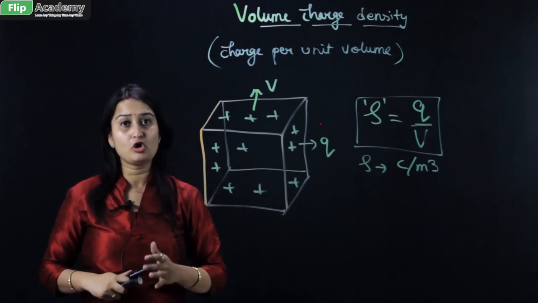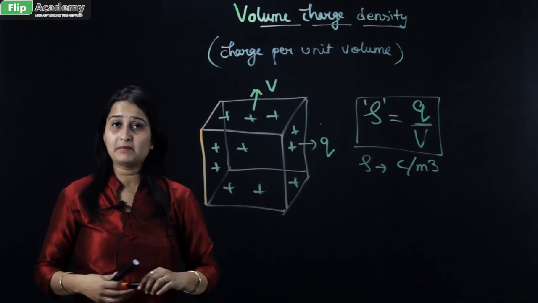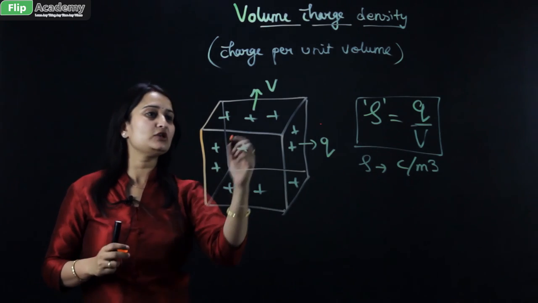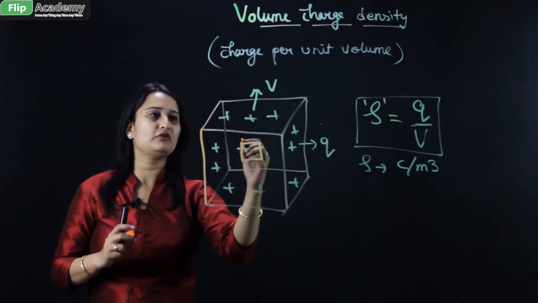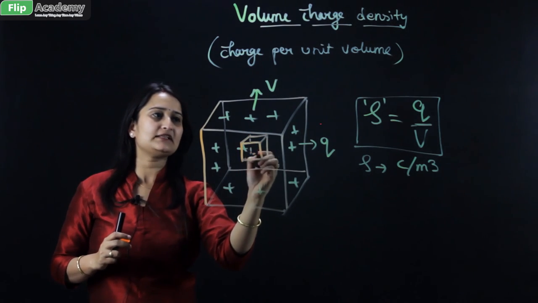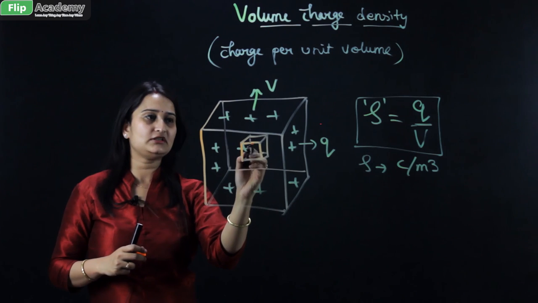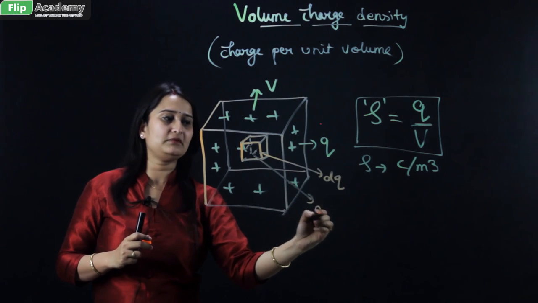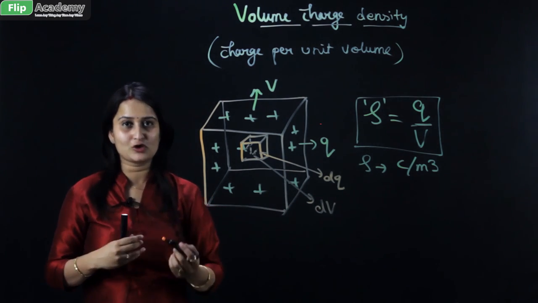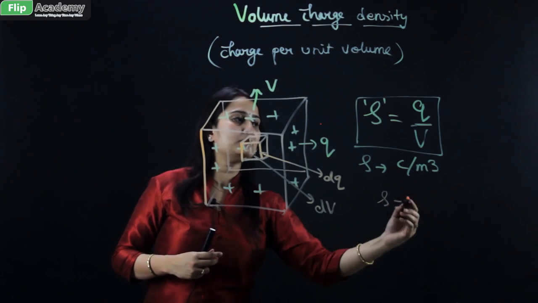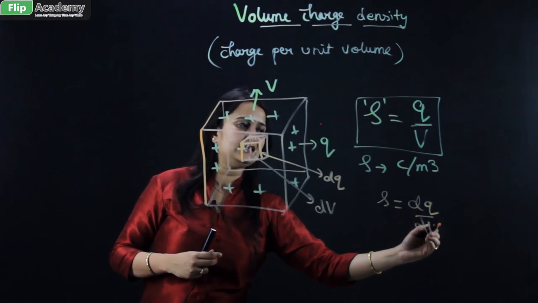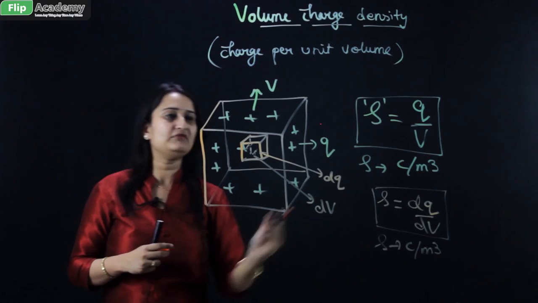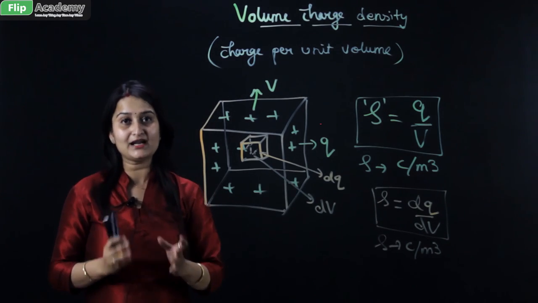Now, this is when we talk about the whole volume and whole charge distributed. But if I talk about a smaller cross section of the volume, then the formula modifies. Let me cut out a smaller portion of the volume, let's say this. The charge associated with it becomes dq and the volume becomes dV. So the volume charge density modifies to dq upon dV, and the unit remains the same, coulomb per meter cube. This is the formula when we consider a smaller part of a bigger cuboid.